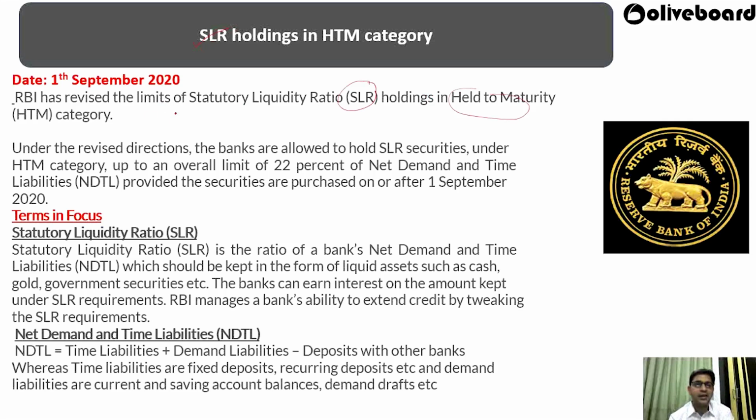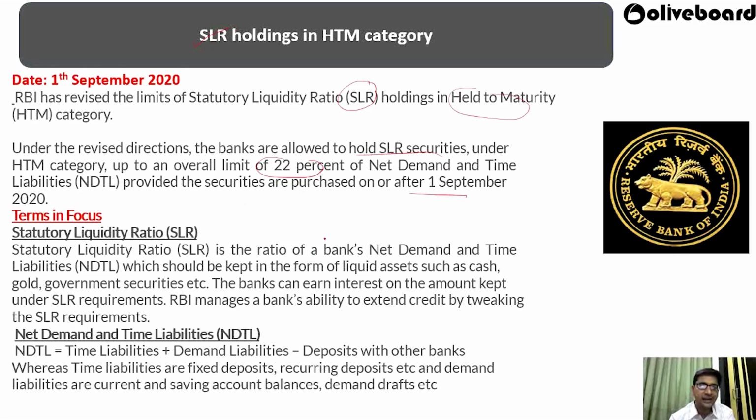RBI has revised the limit for statutory liquidity ratio holdings in the held to maturity category. Under the revised direction, banks are allowed to hold SLR securities under HTM categories up to an overall limit of 22% of the NDTL, provided the securities are purchased on and after 1 September 2020.